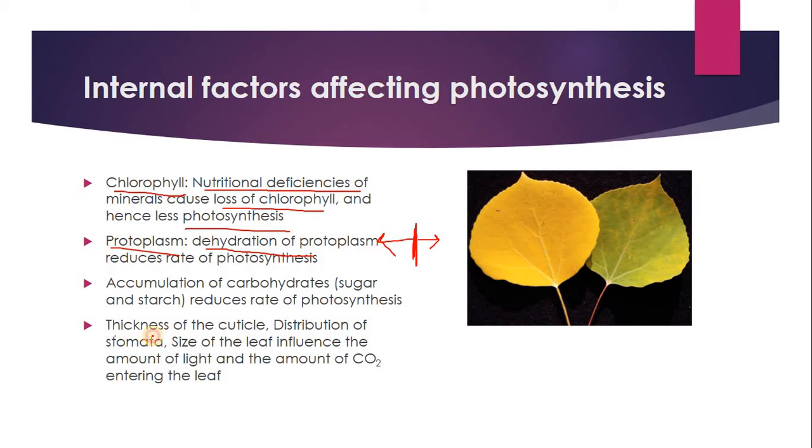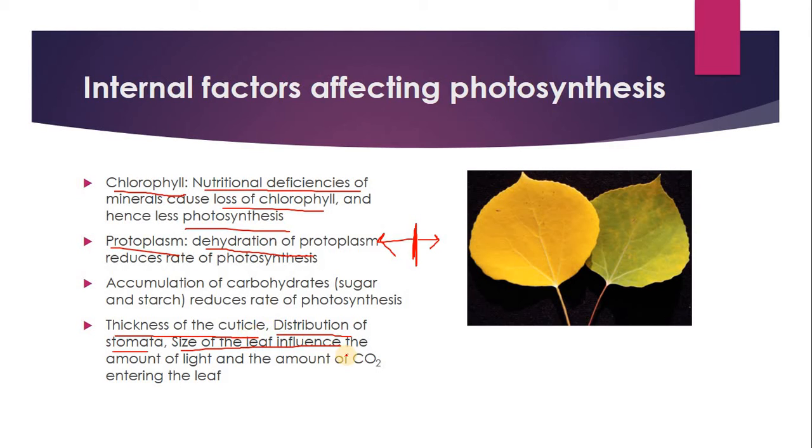Other factors include the thickness of the cuticle. If the thickness of the cuticle, that is the waxy layer upon the surface of the leaf, is more, then it will not allow the light to come in. Also the distribution of stomata, that is the pores. If the pores are not many, or if they are many or few, that also affects the rate of photosynthesis. The size of the leaf also influences the rate of photosynthesis.